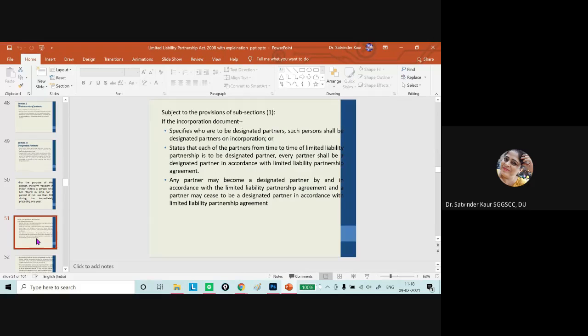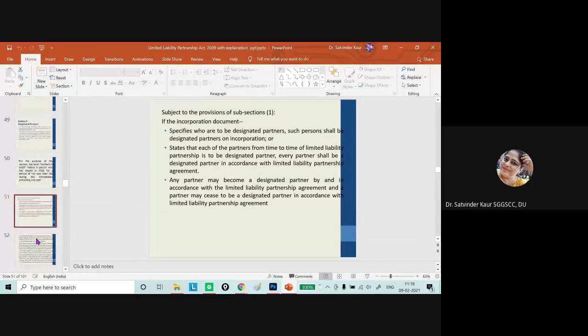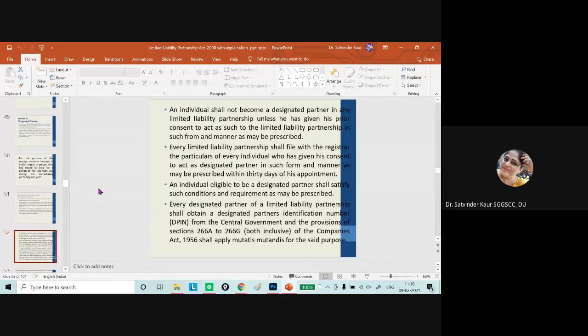So in this particular situation, any partner may become a designated partner as per the rules of the law, and a partner ceases to be a designated partner as per the rules given in the LLP agreement. So the LLP agreement has a wider role to play with respect to whether a person is going to act as a designated partner or not.